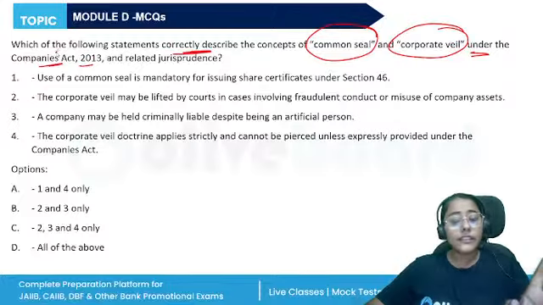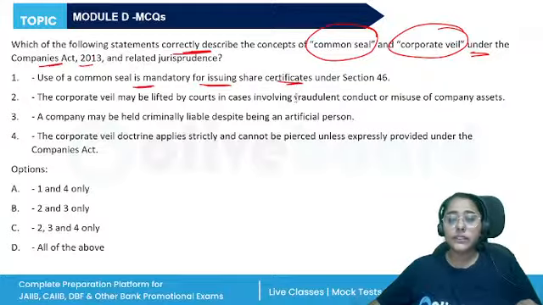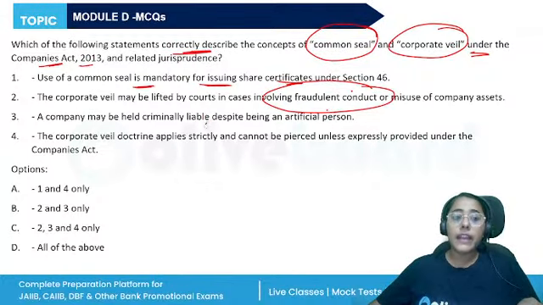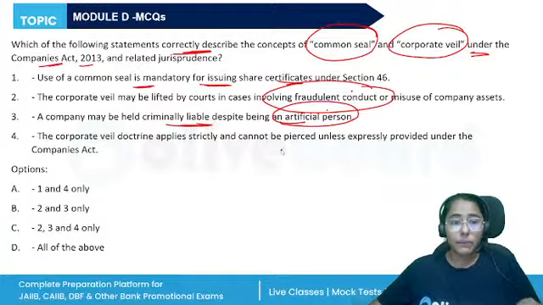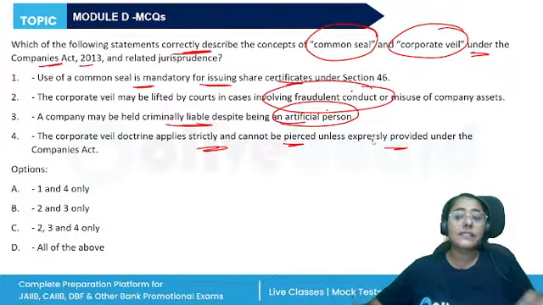All right, so there's a difference between them. So what are the provisions? The use of common seal is mandatory for issuing certificates. The corporate veil may be lifted by courts in cases involving fraudulent contract. A company may be held criminally liable despite being an artificial person. The corporate veil doctrine applies strictly and cannot be pierced unless expressly provided under the Companies Act.